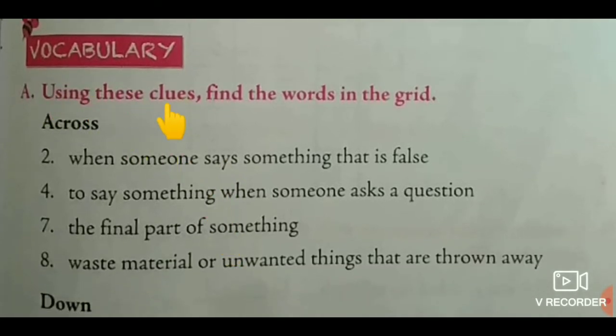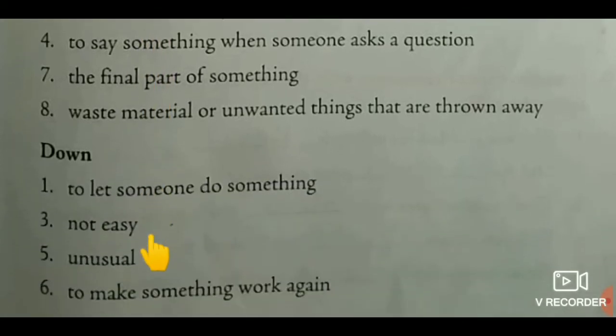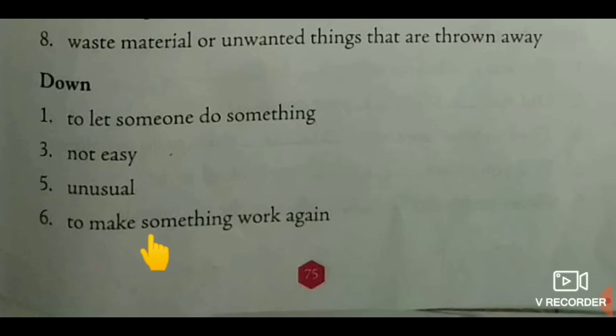Using these clues, find the words in the grid. Okay. Here we have given some hints. Across means children, sleeping line. Using these hints, you fill those blanks. Next one. Down means straight line. Using these hints, fill those blanks. Turn the page, children, everyone.